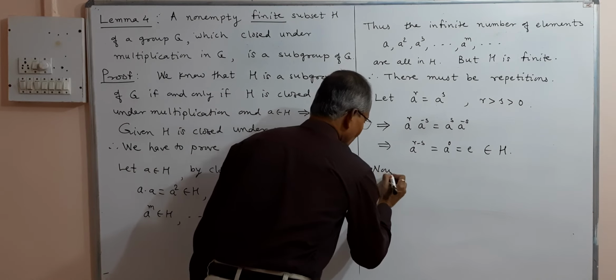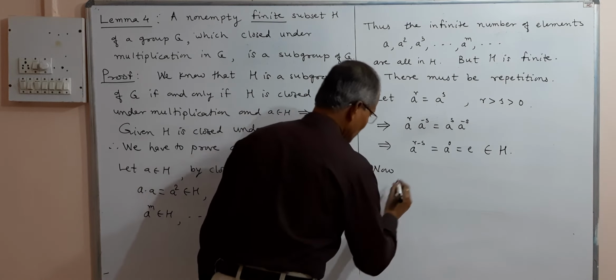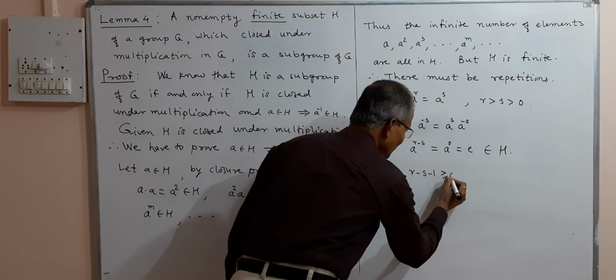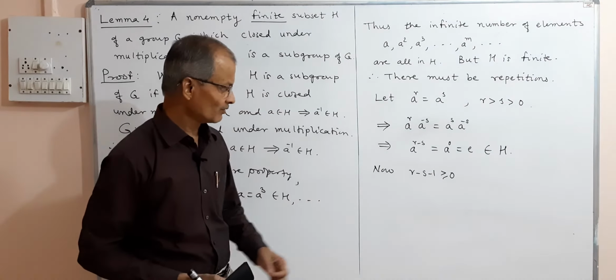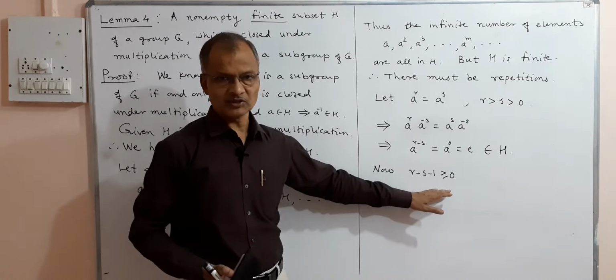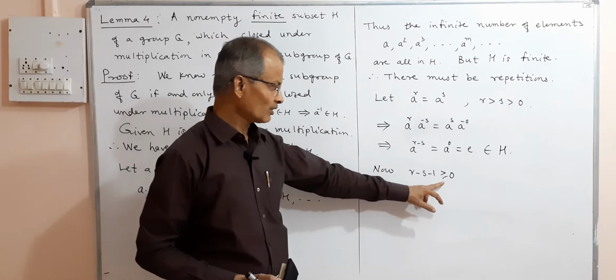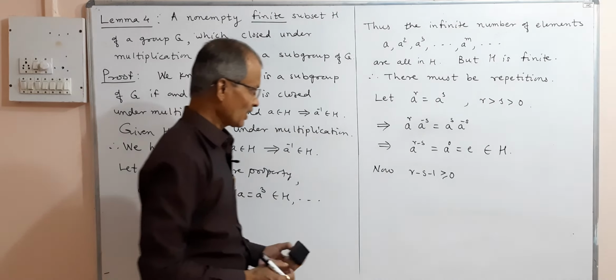So this belongs to H. Now we have assumed r is greater than s. So we may consider that r minus s minus 1 will be greater than or equal to 0. At the least it will be 0, otherwise it is greater than 0, either equal to 0 or greater than 0.